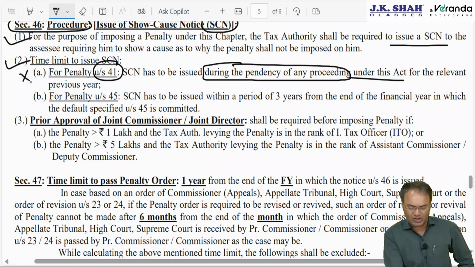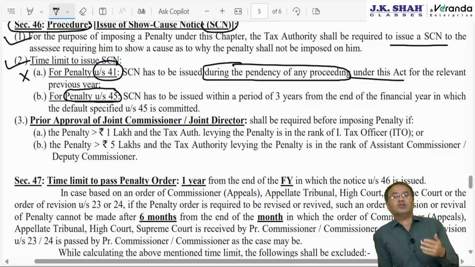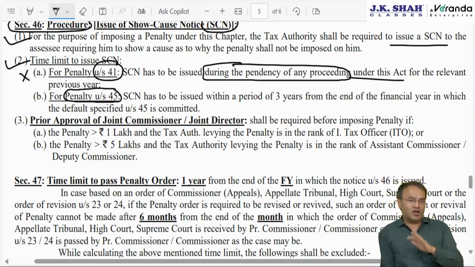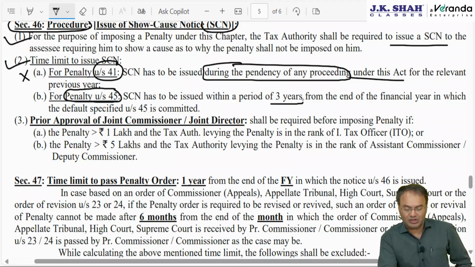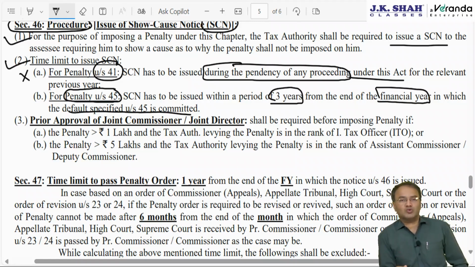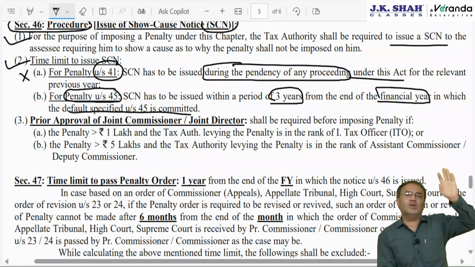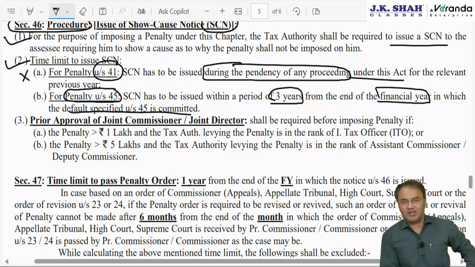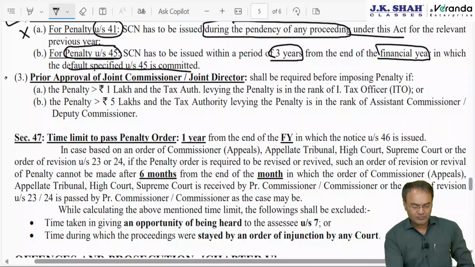This is not an important point, ignore it. And for penalty under section 45, for failure to answer question or sign statement, minimum 50,000, maximum 2 lakh. Here, show cause notice has to be issued within maximum 3 years from the end of the financial year in which default is committed. This is really stupid. 3 years is too much. Today I fail to answer the question, you levy me penalty within reasonable time, levy me penalty within 1 week. You wake up after 3 years and tell me 3 years back you did not answer the question. Please tell us why we should not levy penalty.